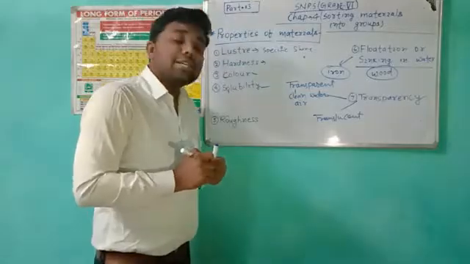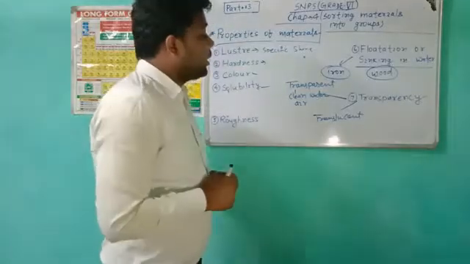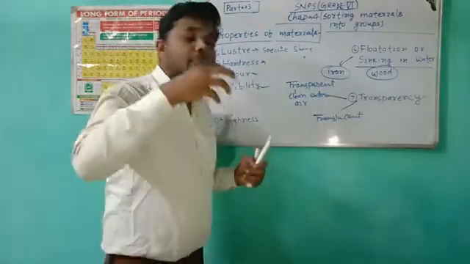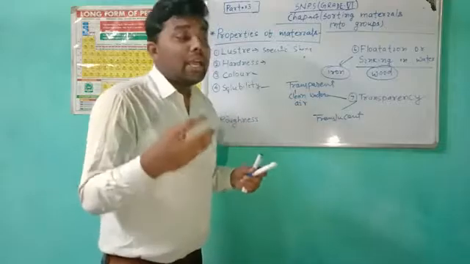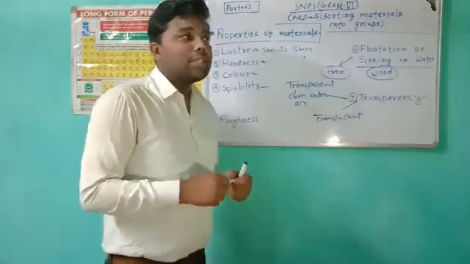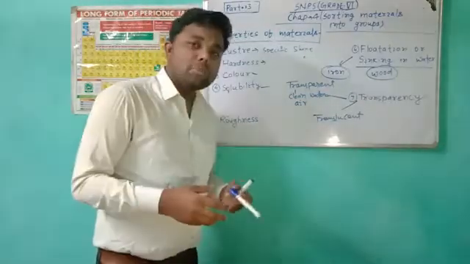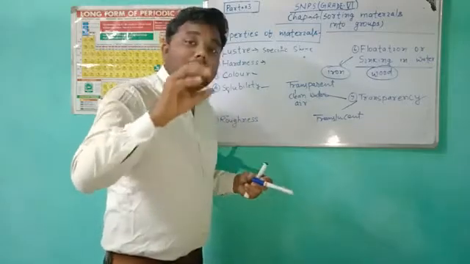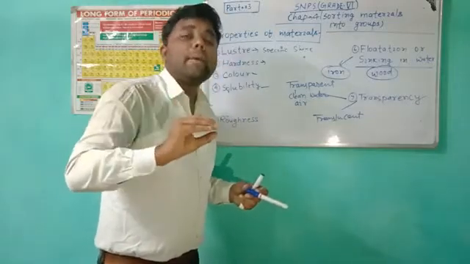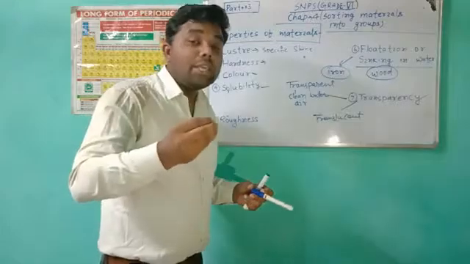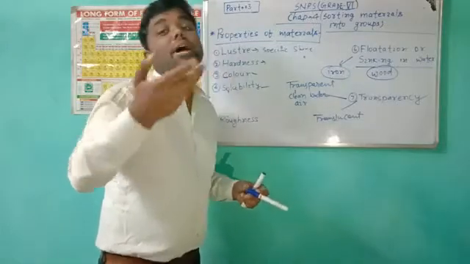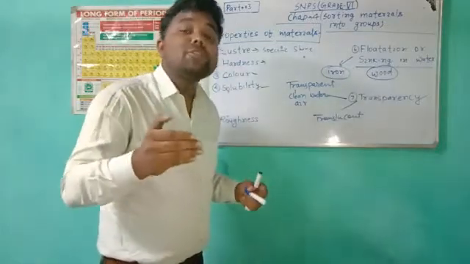So what is the definition? If some object or material is translucent, then light can pass through it partially and we can see through it partially. That is called a translucent object.